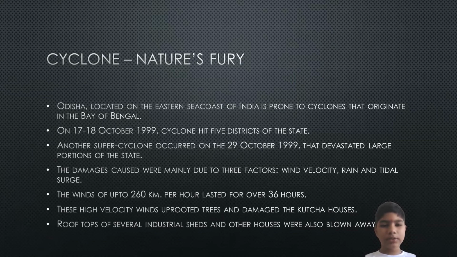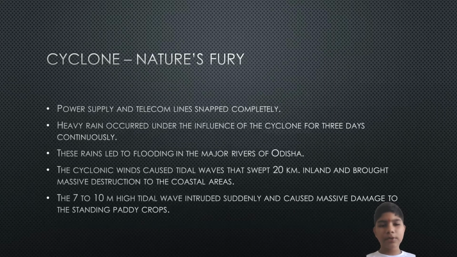The damages caused were mainly due to three factors: wind velocity, rain, and tidal surge. The winds of up to 260 kilometers per hour lasted for over 36 hours. These high velocity winds uprooted trees and damaged the Kacha houses. Rooftops of several industry sheds and other houses were also blown away. Power supply and telecom lines snapped completely.